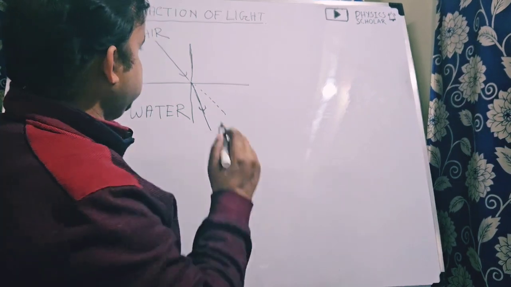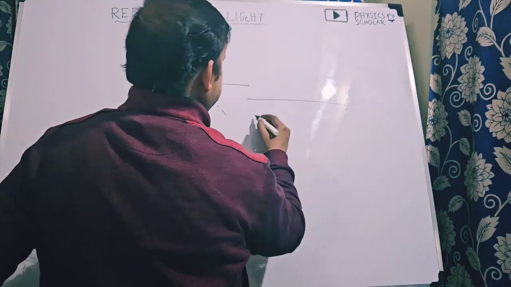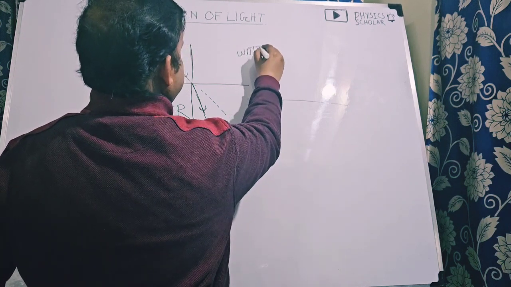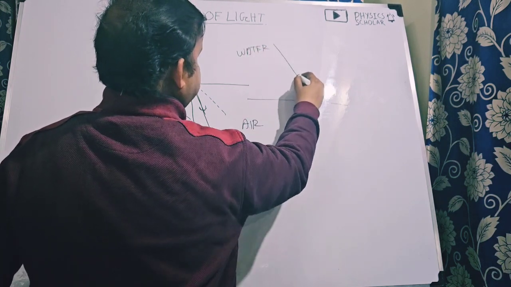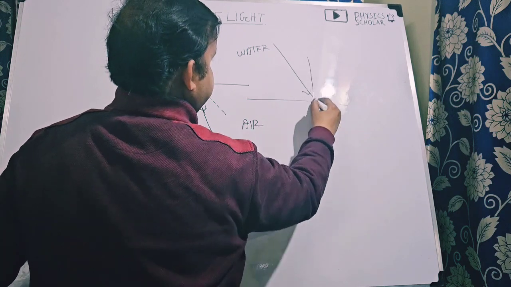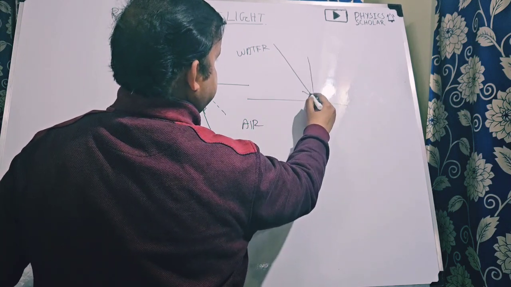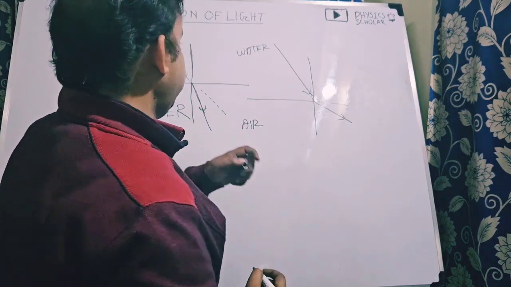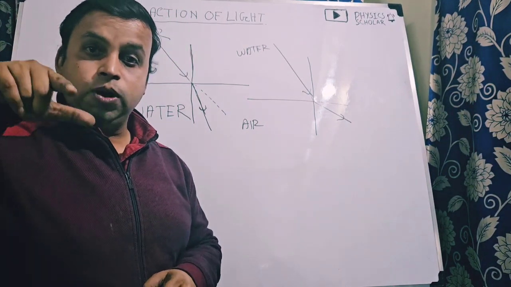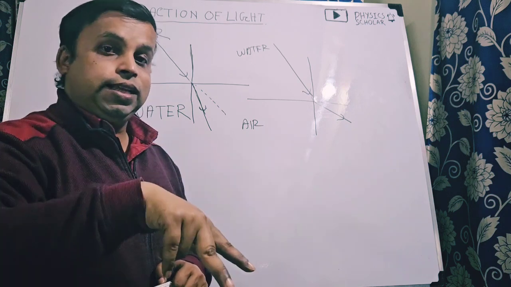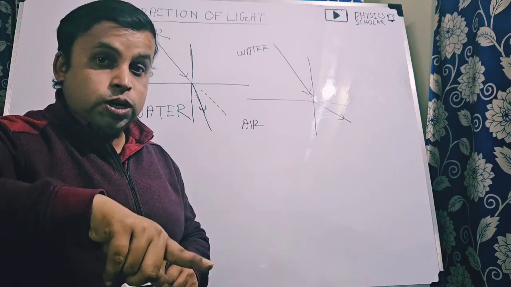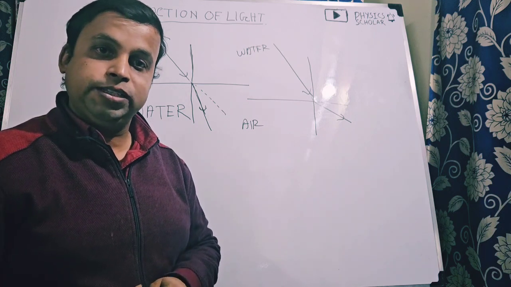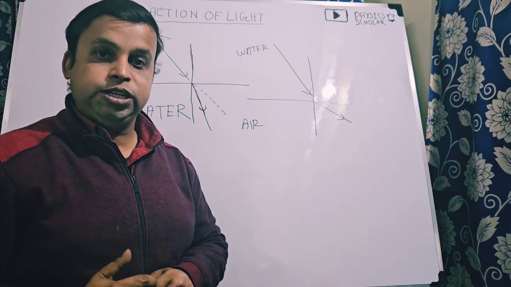Suppose this is air and this is water. Suppose from water the light is coming, and this is the perpendicular drawn, and this will be the refraction. That means when a ray of light coming from one medium enters another medium, the direction of the light will change in the second medium. This phenomenon is known as the refraction of light.